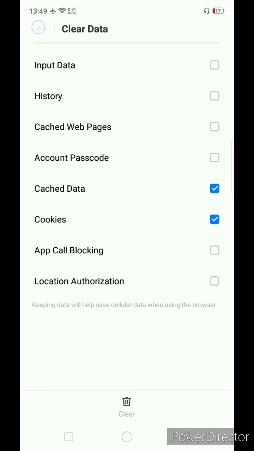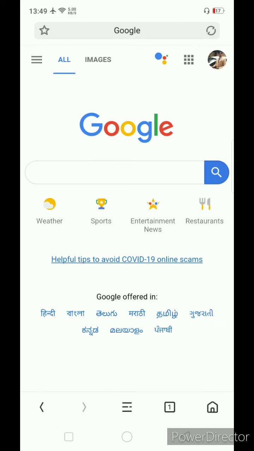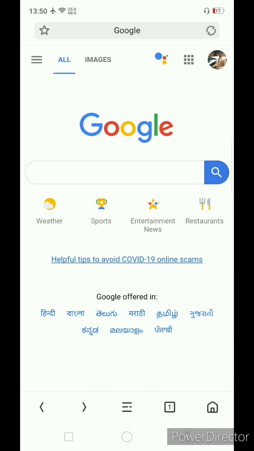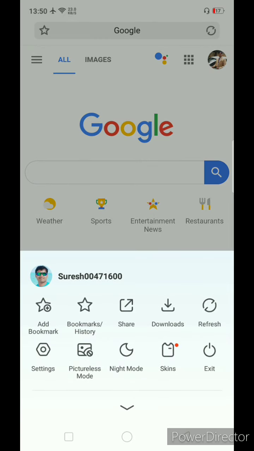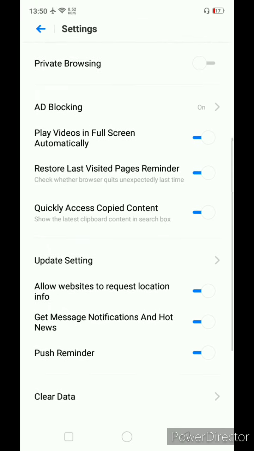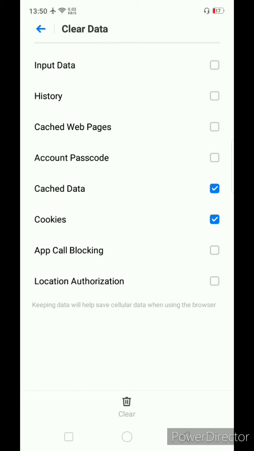So it's clear. I am showing once again: go to settings, then go to clear data, select cookies and web pages, and clear it.